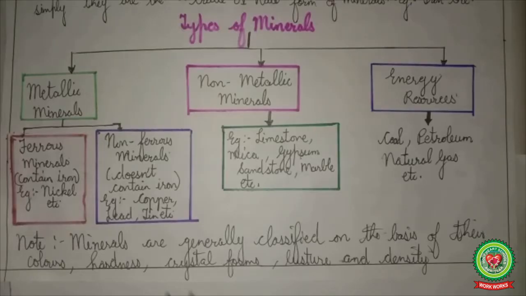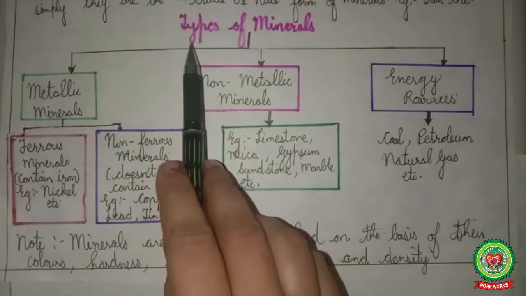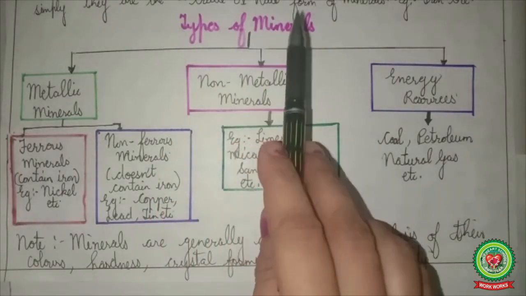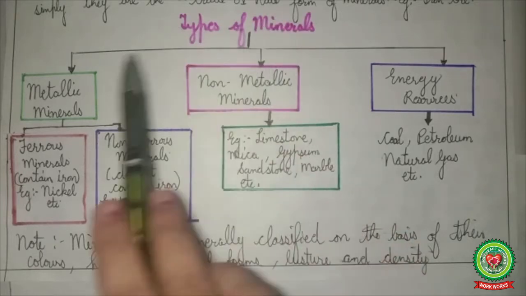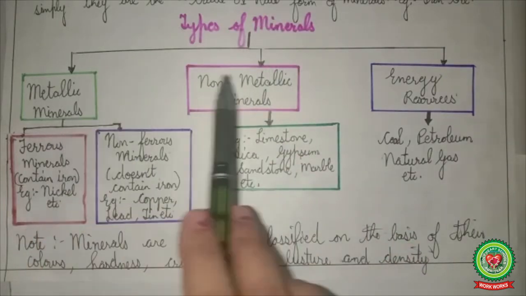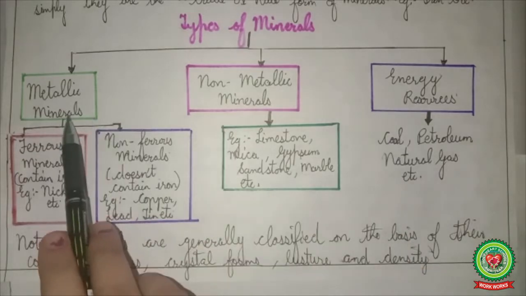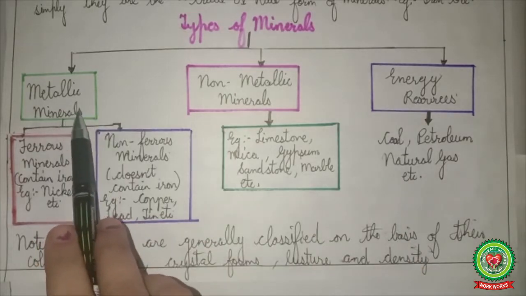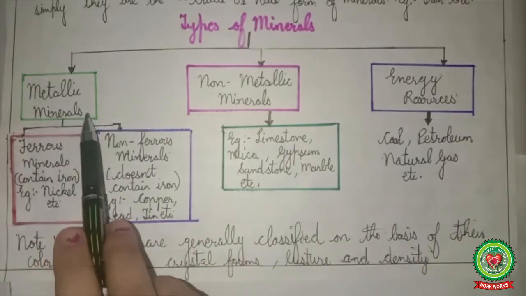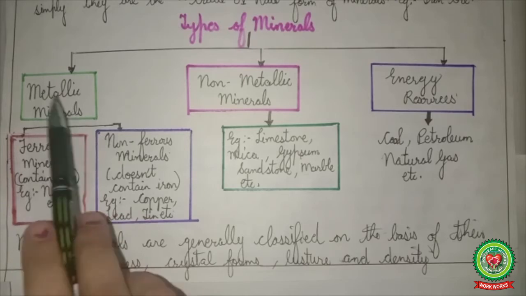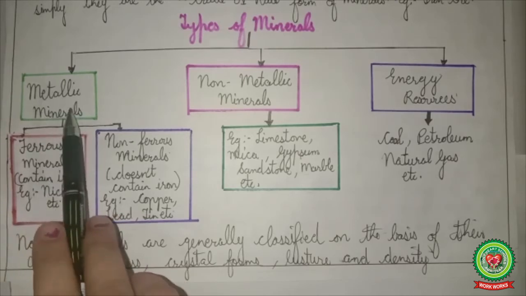Now, let us start with another important topic, that is types of minerals. Children, minerals are mainly of three types: metallic minerals, non-metallic minerals, and energy resources. Metallic minerals, as the name suggests, are the minerals from which metals are extracted profitably and conveniently.